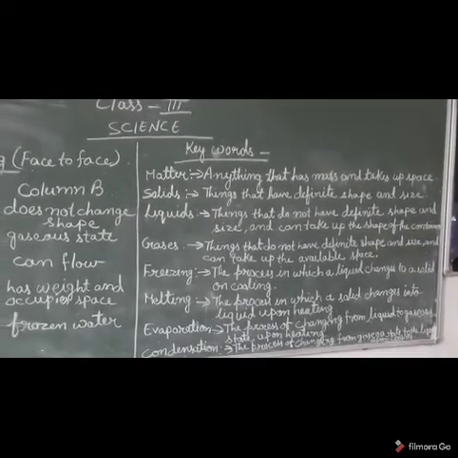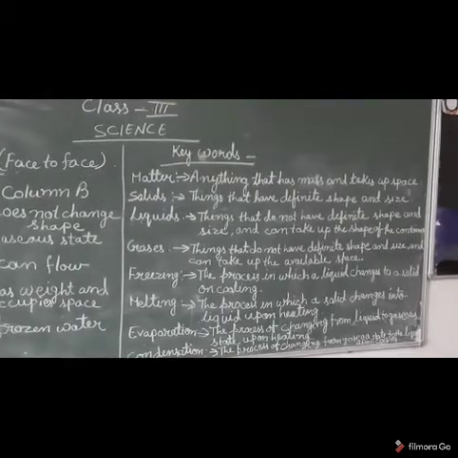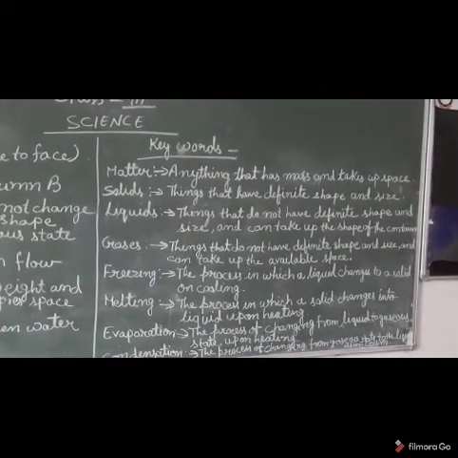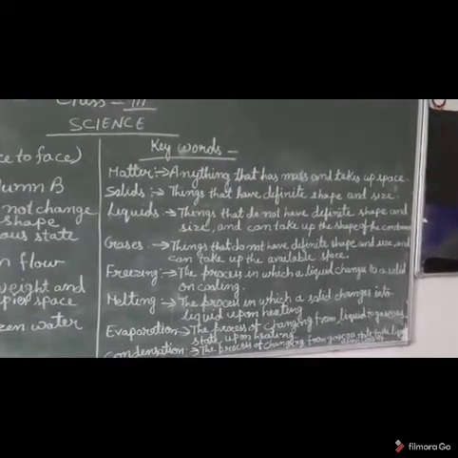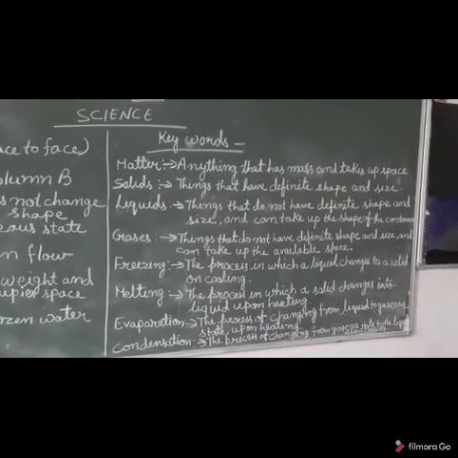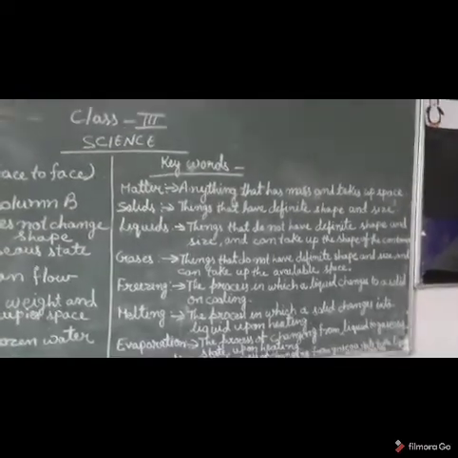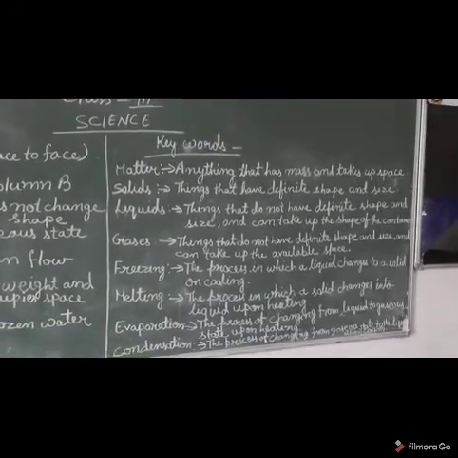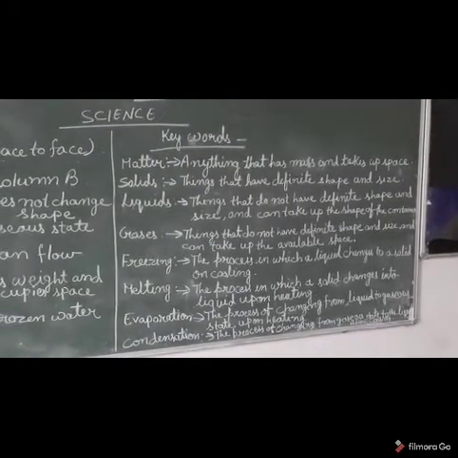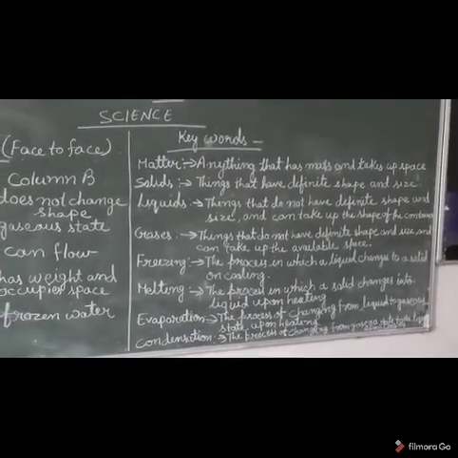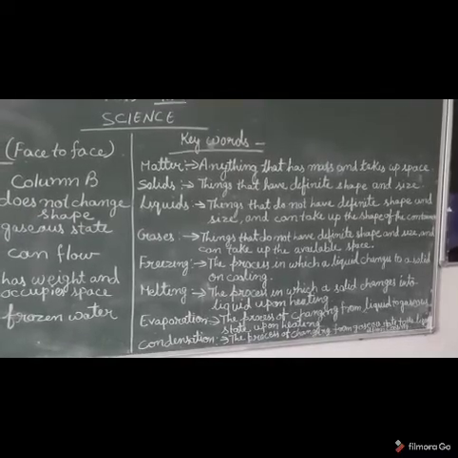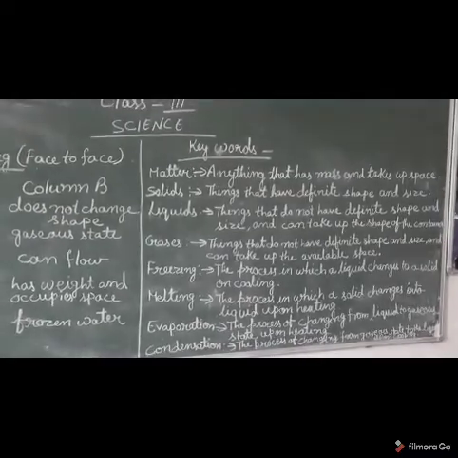Okay, so first solids. What is solid? Things that have definite shape and size. They cannot flow. We can hold solid in our hand. As for example, table, chair, book, copy, blackboard, etc.